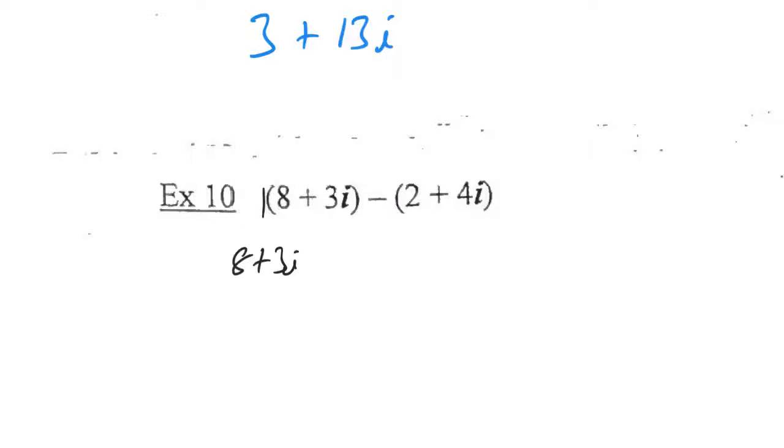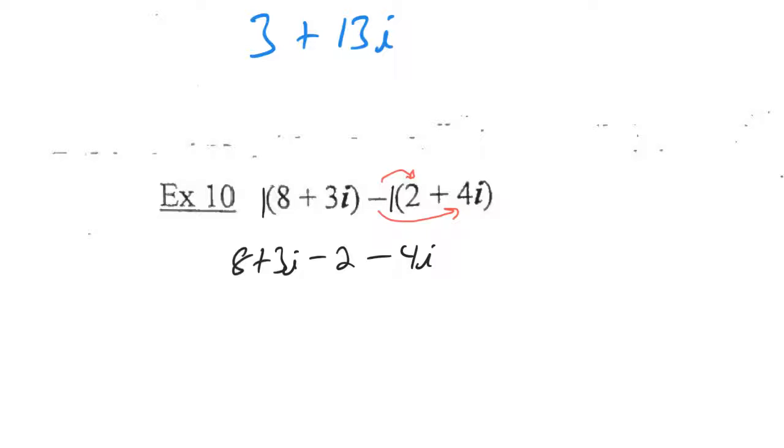But over here, it's a negative 1 that's in front of my parentheses, and so I've got to distribute that negative 1. So when I do that, I've got negative 1 times 2, which is, of course, negative 2. And then I've got negative 1 times 4i, and so that is minus 4i.